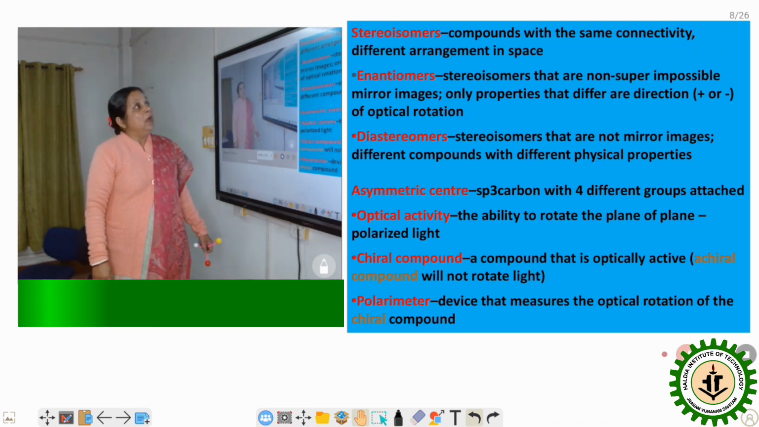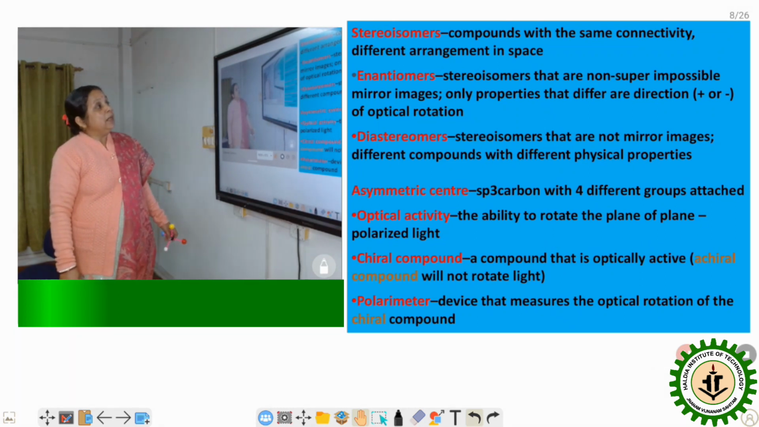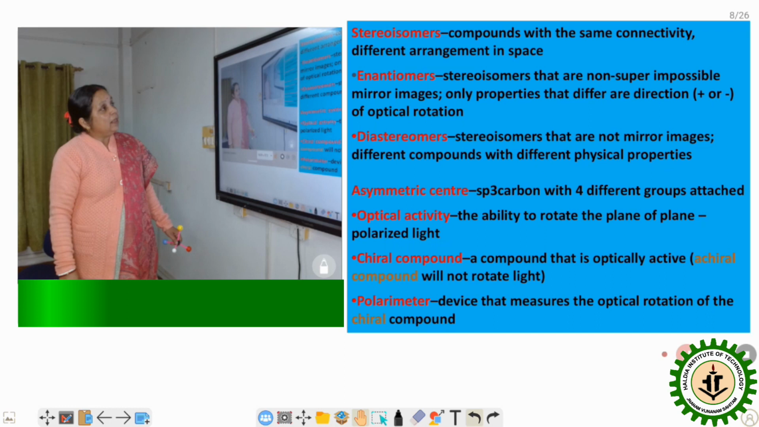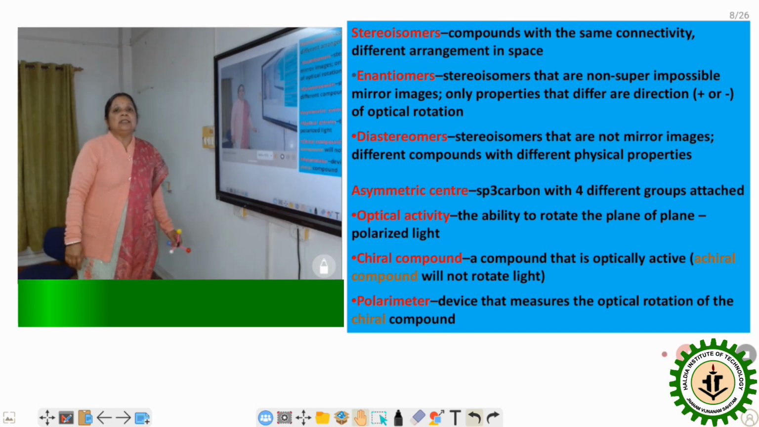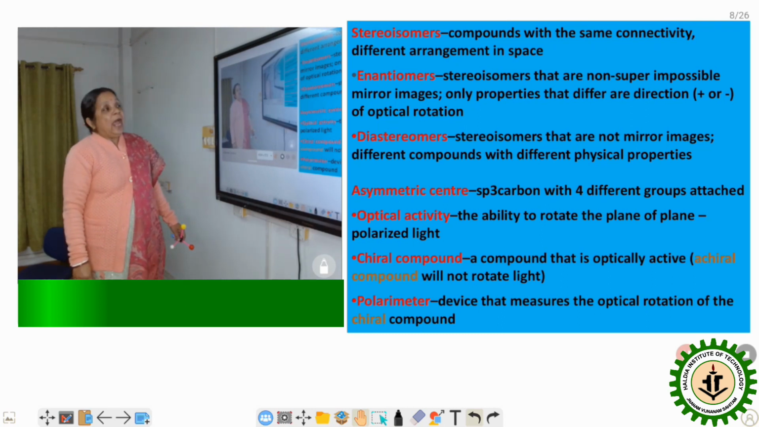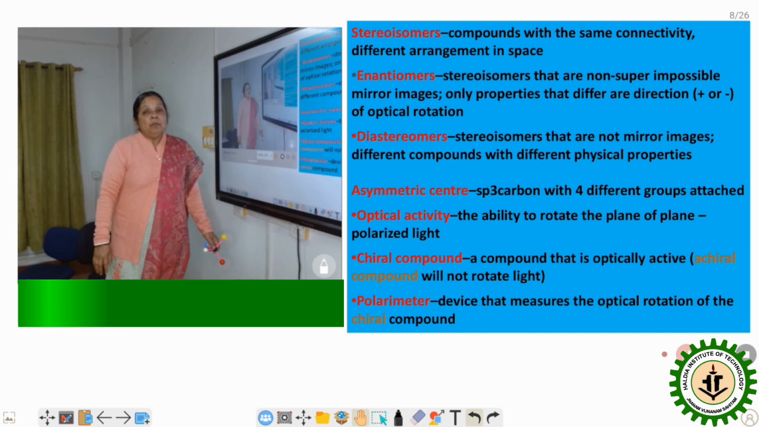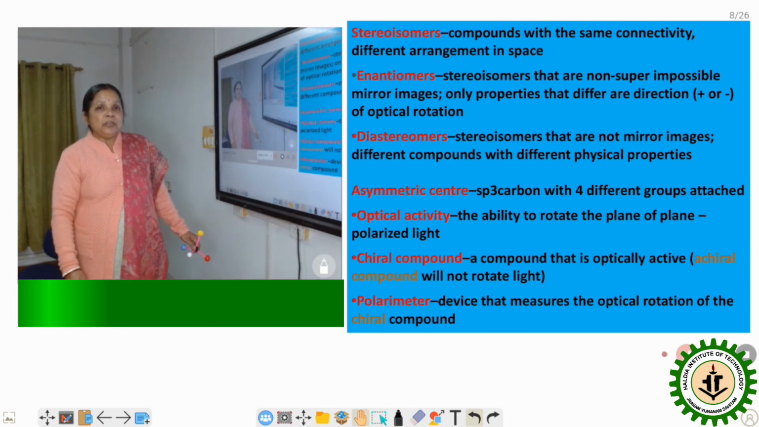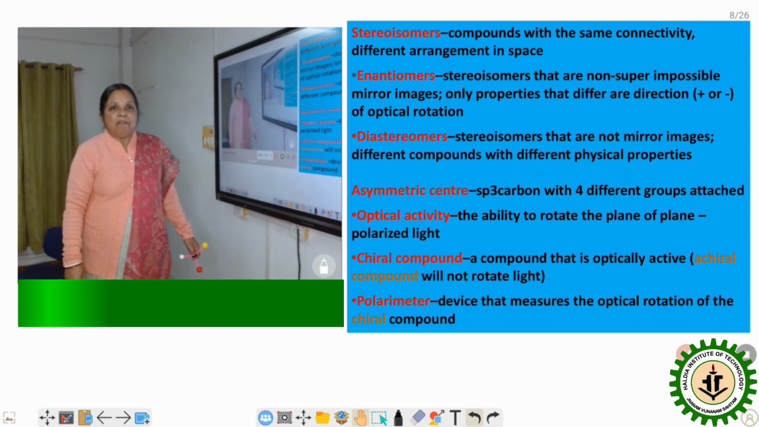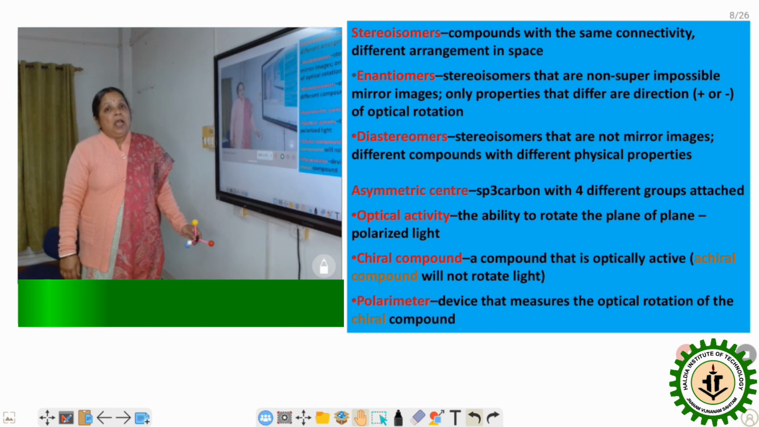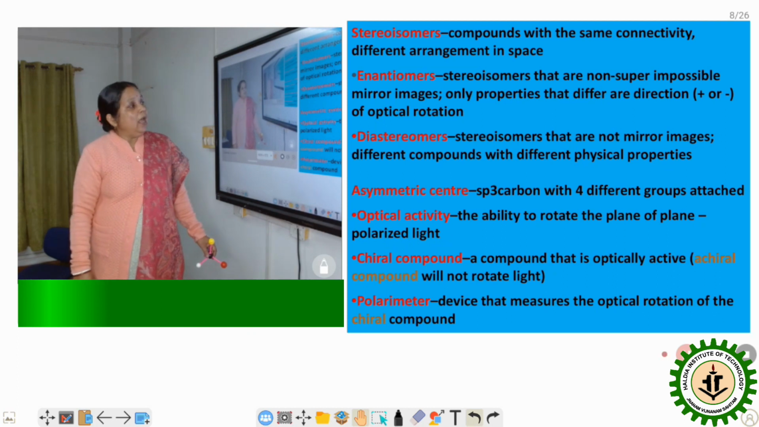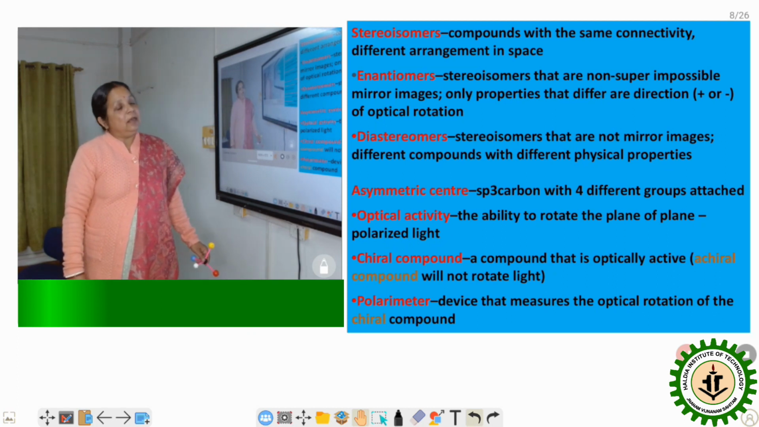Now stereoisomers are compounds with the same connectivity but different arrangement in space. If stereoisomers generate non-superimposable mirror images, we can say they are enantiomers. And if there is no mirror image relationship between these 2 isomers, we can say they are diastereomers. And a compound having 4 different groups attached to the carbon atom is an asymmetric center or asymmetric carbon atom.